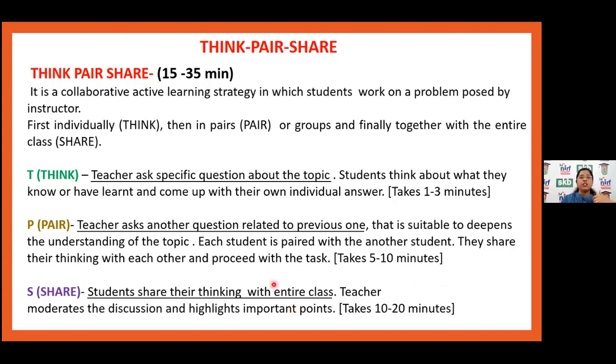In this activity, generally the teacher asks a specific question about the topic, and we give 1 to 3 minutes of time to the students just to think on the particular question, and they can write their answer in the book, or note it down. Then pair. This is an inside classroom activity. In the pair, we can make pairs of students bench wise, or as per roll numbers, or fast learner, slow learner, and medium learner, which you know very well being a teacher.